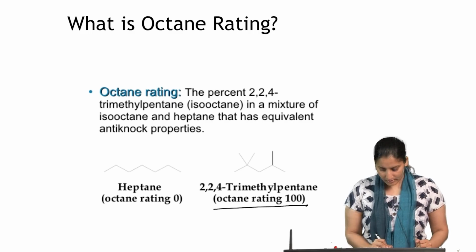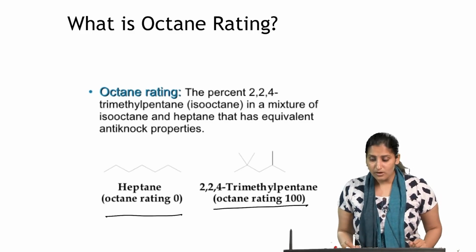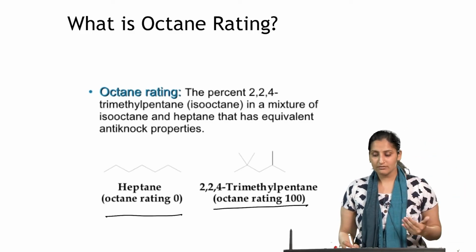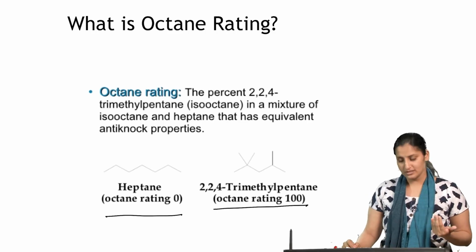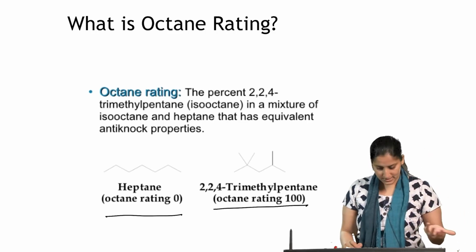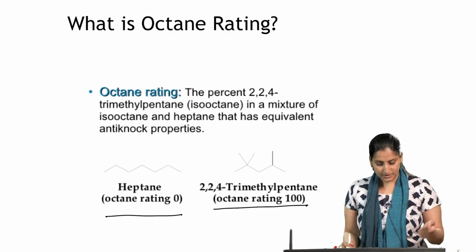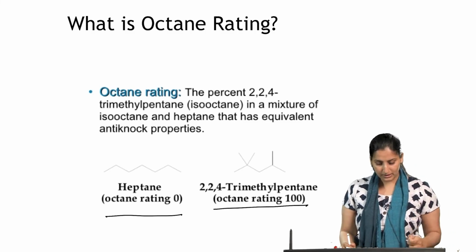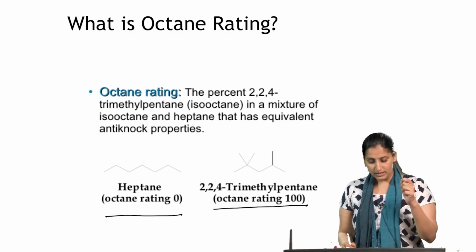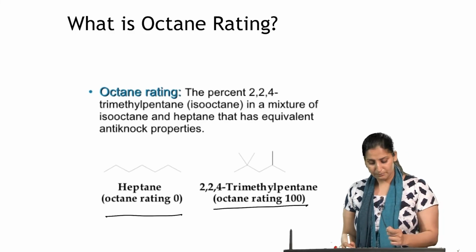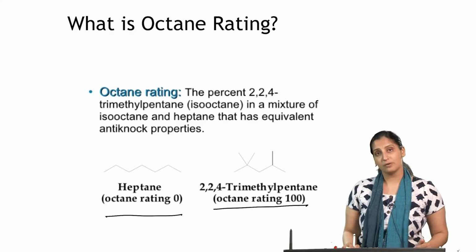Whereas heptane has an octane rating of 0, meaning it will result in knocking as the fuel, in this case heptane, is burned. The octane rating overall is the percent of 2,2,4-trimethylpentane, or isooctane, in a mixture of isooctane and heptane that has equivalent anti-knock properties.